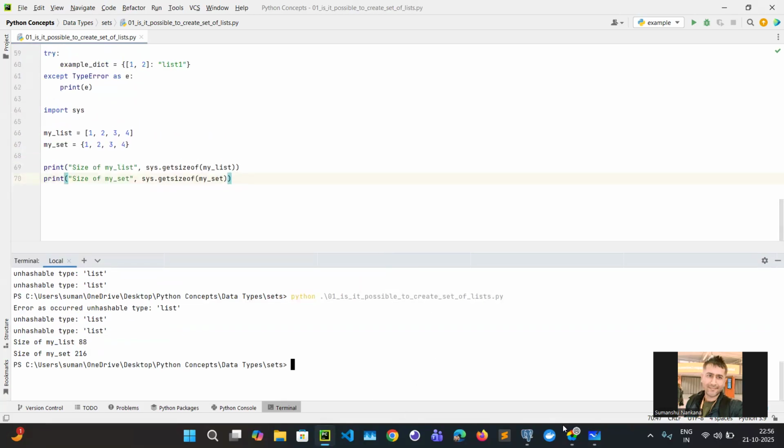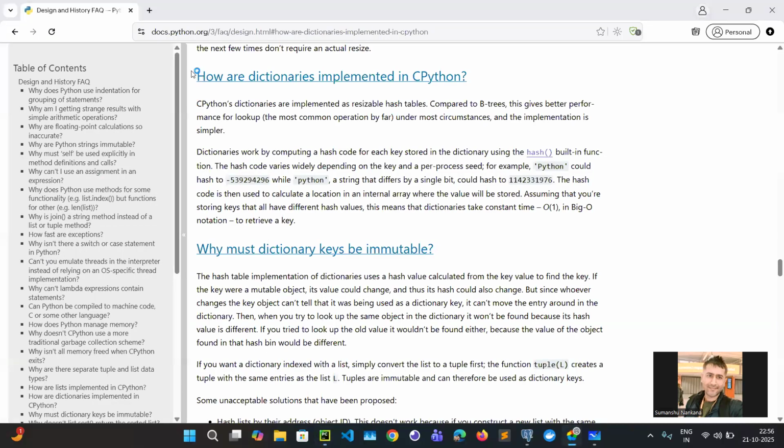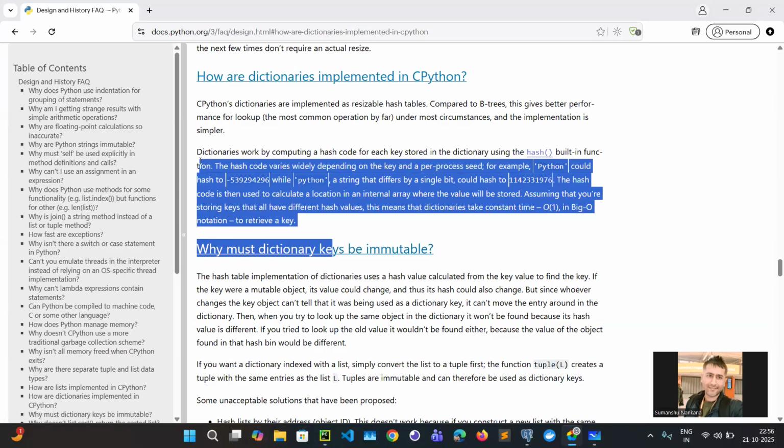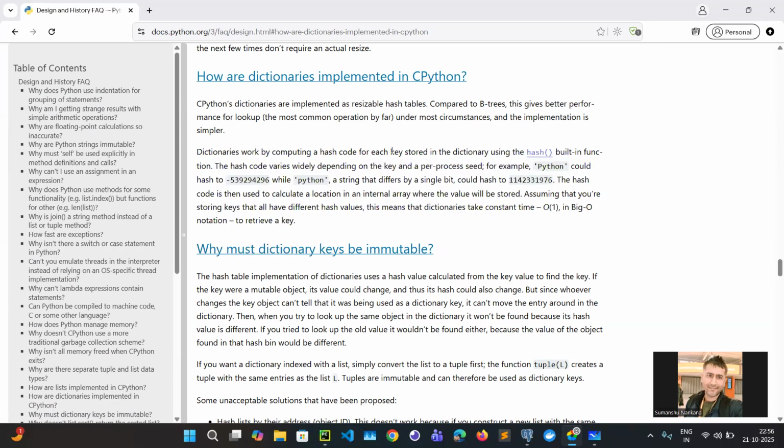So that's it, a very important interview question. You can read from here as well, how a dictionary is implemented in Python. Whatever I have told you, everything is mentioned here. For each key they are calculating a hash, and the hash could be any number. From that hash they find a location in memory, and then they can easily do the lookup in constant time. The same way with the set, you can do the lookup in constant time.